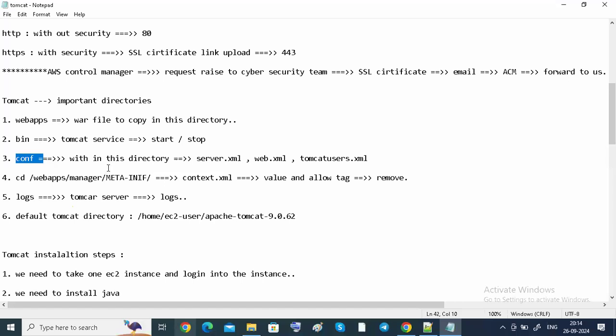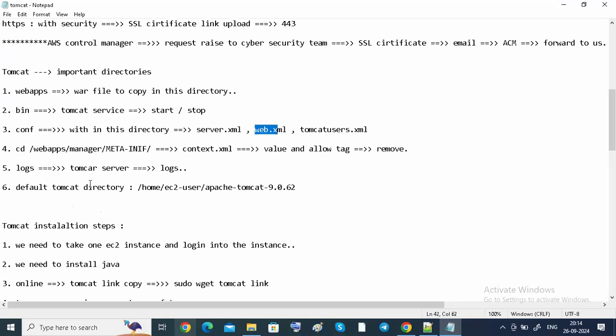In this directory, we have three different files. One is the server.xml file. Another one is the web.xml file. Another one is the tomcat-users.xml file. See, what are the things we are going to provide in this server.xml file, web.xml file, tomcat-users.xml file, I will show you.